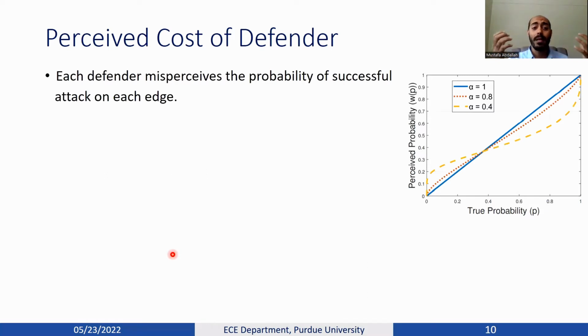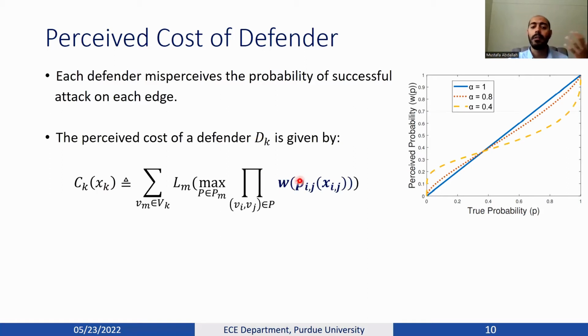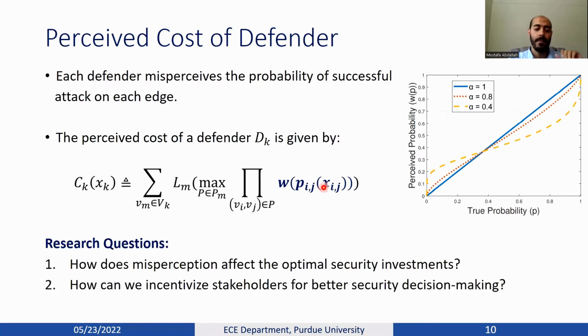But we as humans are not rational decision makers, but we are behavioral decision makers. And therefore, here we consider such behavioral bias or misperception from prospect theory, where the perceived cost is pretty similar to the true cost, but with the fact that the defender would perceive the risk or probability of successful attack on each edge in the attack graph. Under such setup, we seek to answer two main research questions.